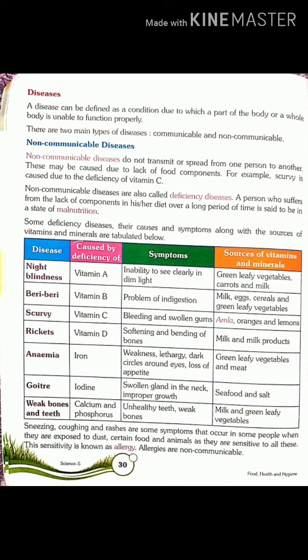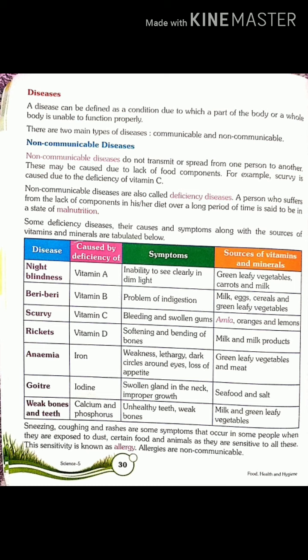Further, what is allergy? When a person exposed to dust and is sensitive to certain food and animals, then they suffer from sneezing, coughing, and rashes. This sensitivity is called allergy. As lack of components is not good for our health, similarly, excess of components is also bad. For example, excess intake of fatty foods can cause obesity.